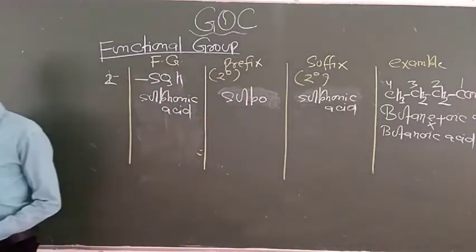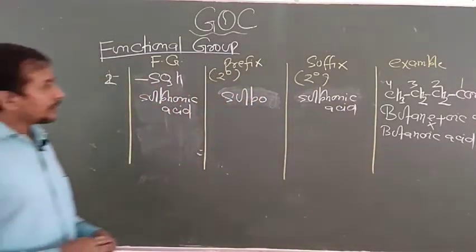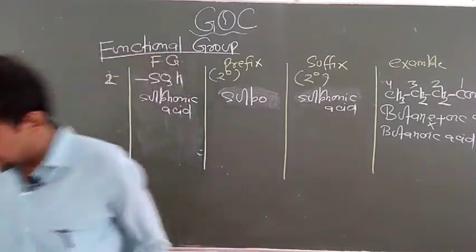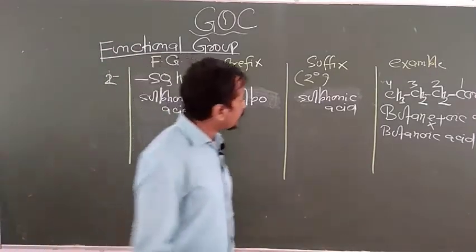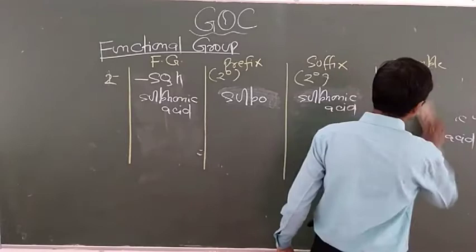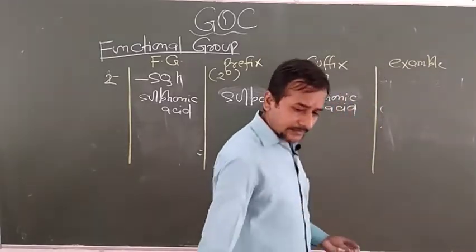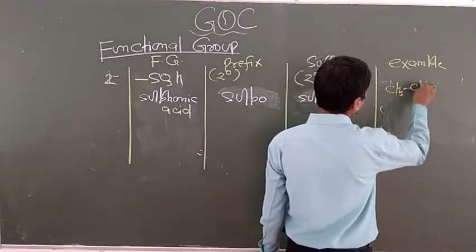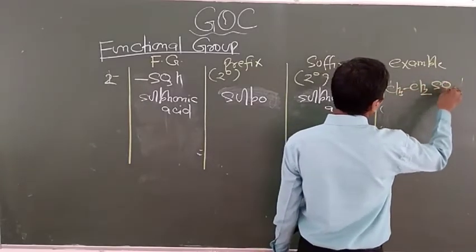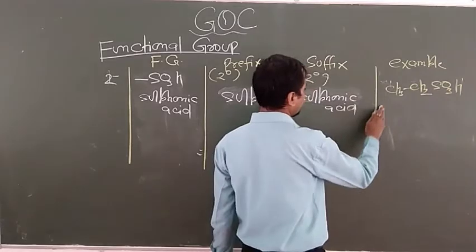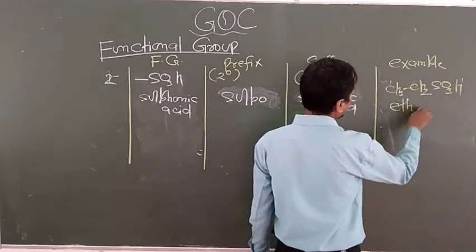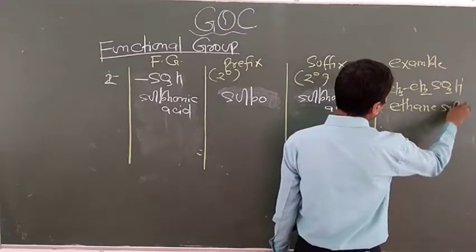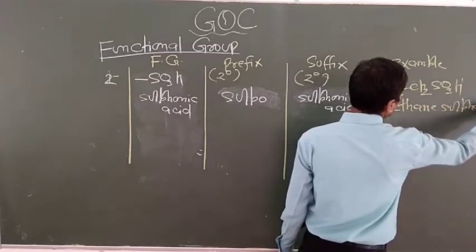Now next, you know that a compound containing SO3H can be written like this: CH3 CH2 SO3H. So this is known as ethane sulfonic acid.